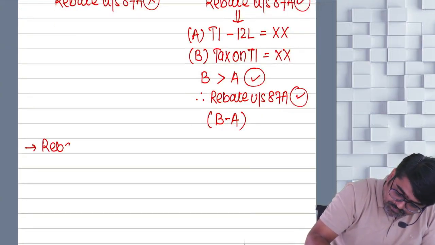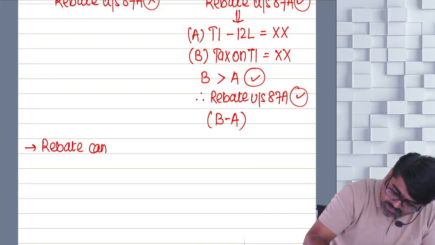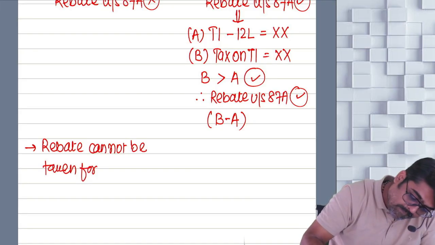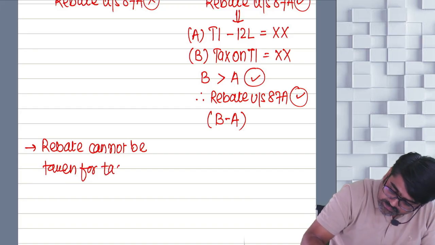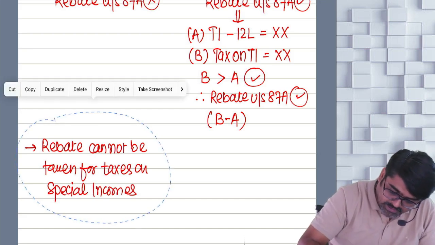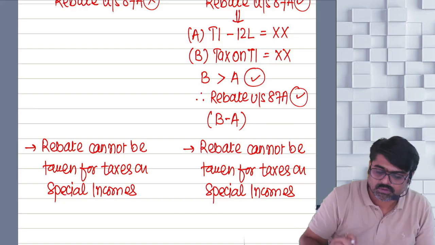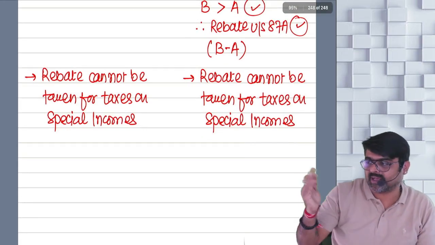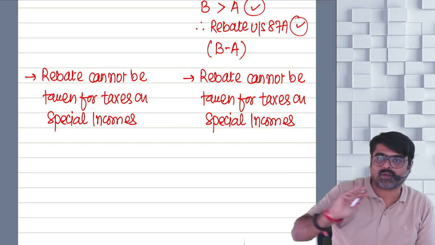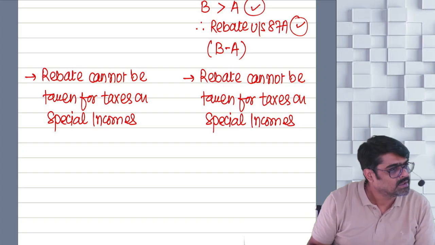Now second point. Rebate cannot be taken for taxes on special incomes. So your special taxes cannot be claimed in the form of rebate. The balance taxes can be claimed up to maximum 12,500 up to 60,000 as the case may be.